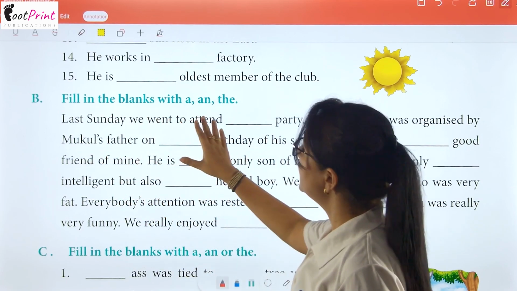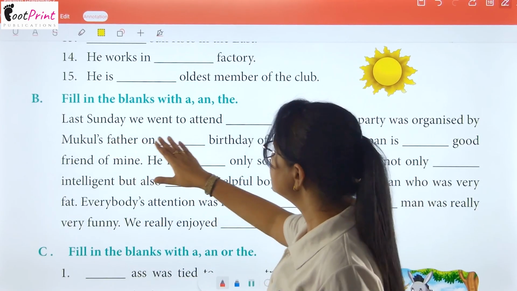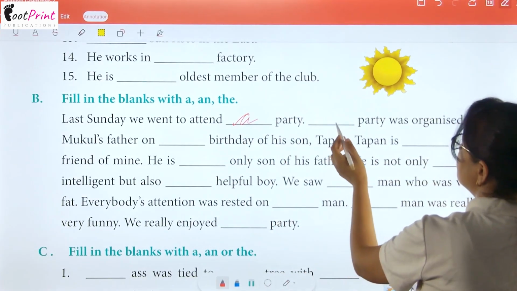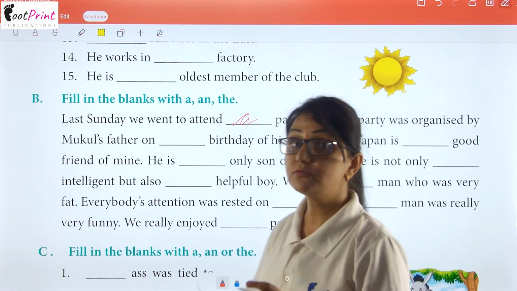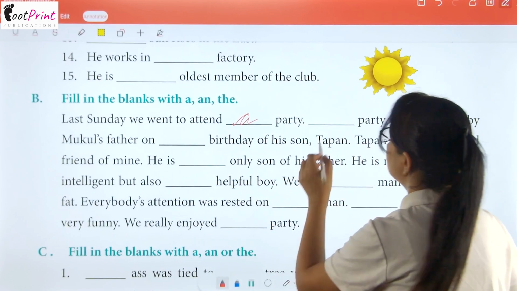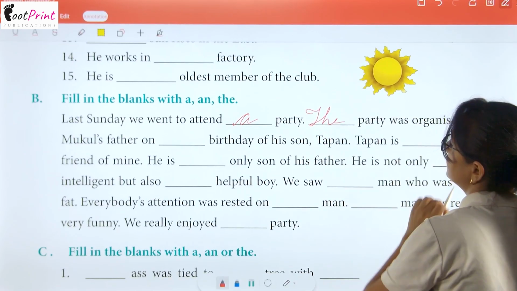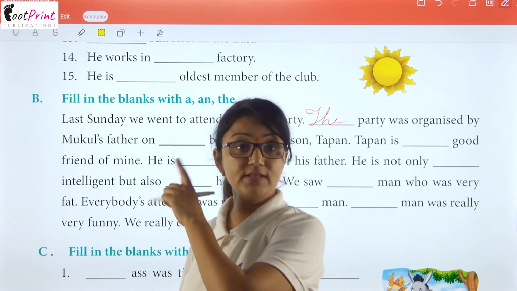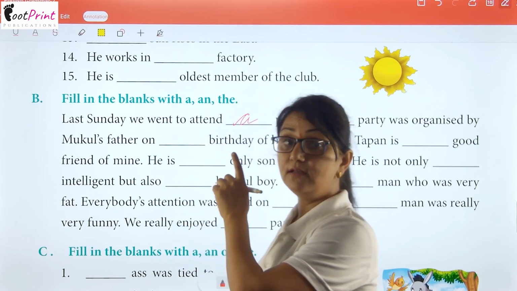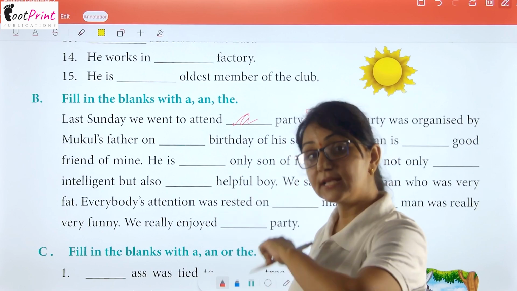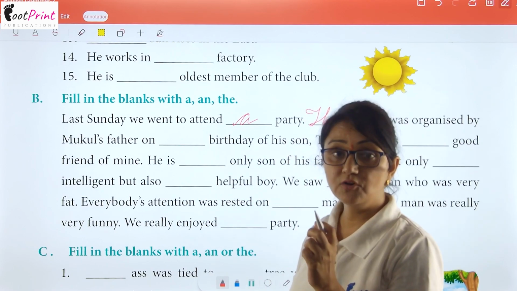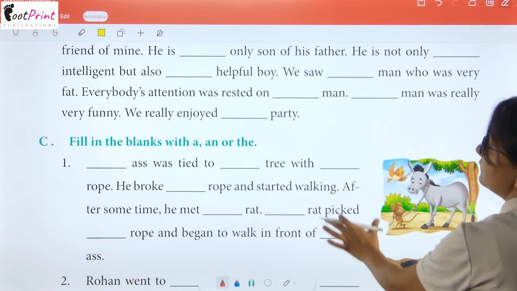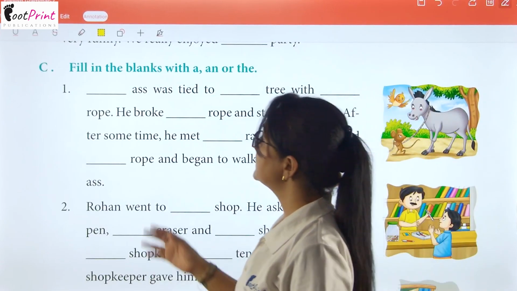Next we have fill in the blanks with a, an and the. Same. Last Sunday we went to attend a party. Okay. Up. They are talking about again the party. So this time we will write here the. Okay. Because as I gave you the example of that fox one, na? In that sentence, if you remember, they are mentioning here the for the second time. If the point is not in your mind, you can go through the video again. Okay. In the same way, you will complete the rest of the part of your question number B.